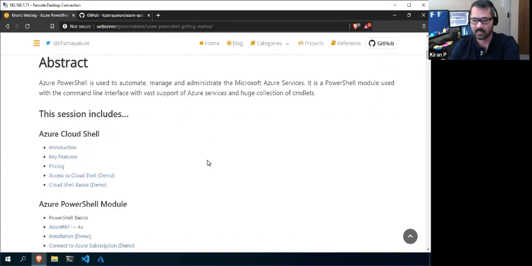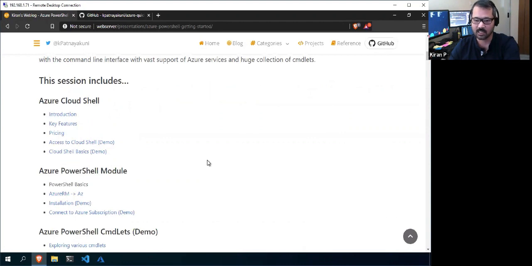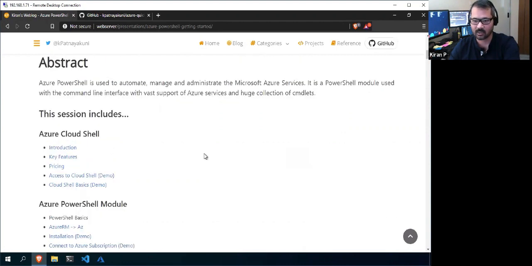So I'll split it into 3 sessions. In the first session, I'll talk about the Azure Cloud Shell, because to me, when you talk about Azure PowerShell, the first thing that comes to my mind is Azure Cloud Shell. Today's whole topic is about the Azure Cloud Shell.